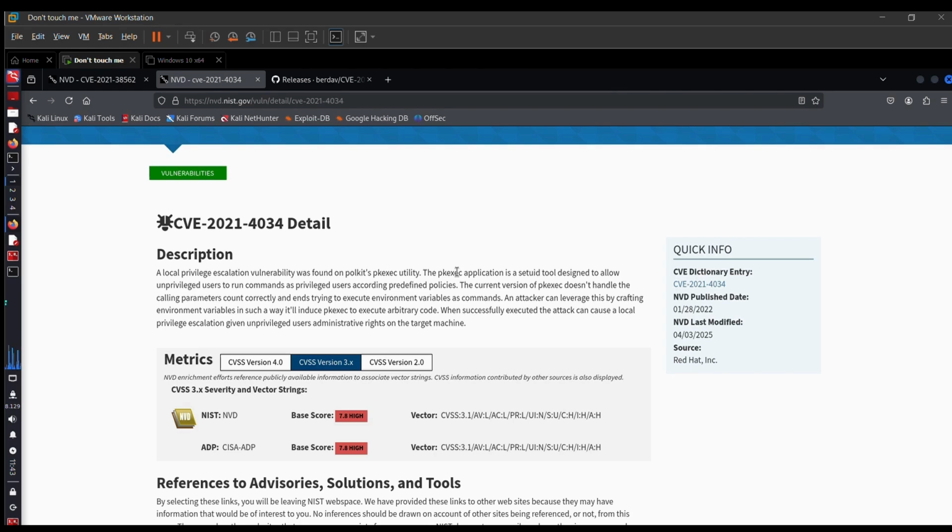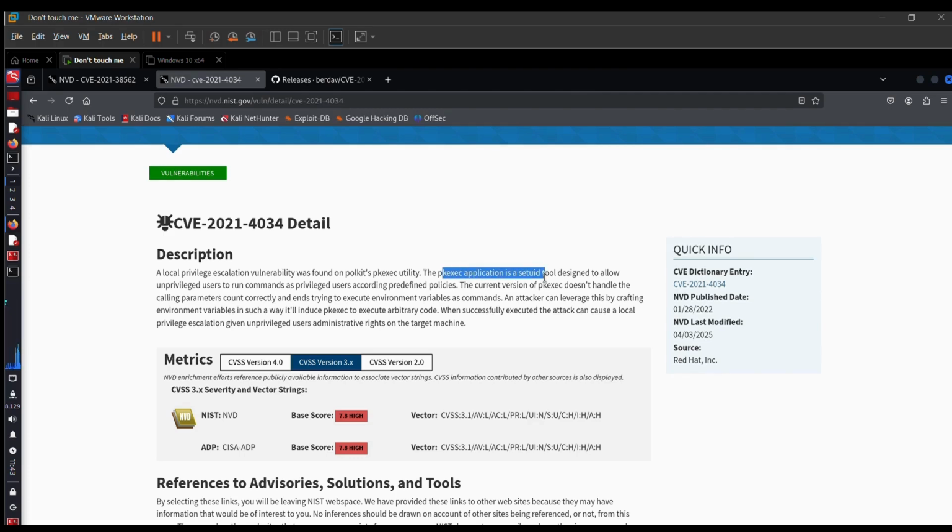But what actually is the pkexec utility? Pkexec is used when, suppose there are two users, user A and user B. User B has certain privileges to run some of the commands as user A. This can be set up using pkexec. So pkexec is basically like giving another user permission to run any command as you.